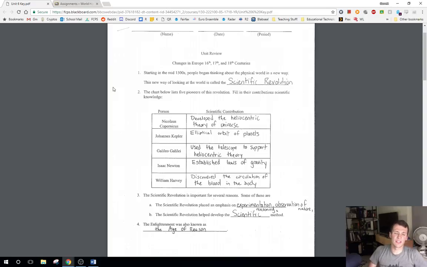And remember, the laws of gravitation aren't actually discovered because an apple hit his head, right? It's more along the lines that he tracked a comet and did the mathematics around it to figure out that it was the same comet working around the sun and that gravity exists, right? And then lastly, we had William Harvey. William Harvey is the man who discovers the circulation of blood in the human body.